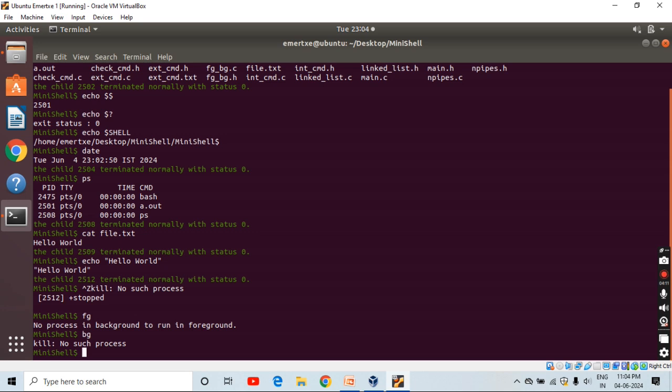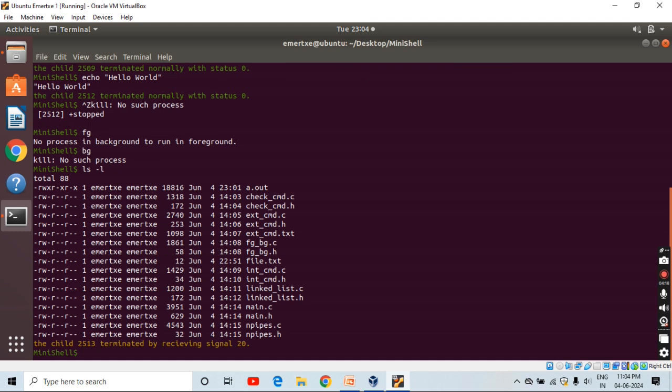Then next is ls -l, that is long listing the contents. So see here, all the contents have been long listed. RWX stands for read write executable. So these are the permissions of the file. This is the date and time, this is the name of the file. Some have read and write, some have read write executable, all three permissions.